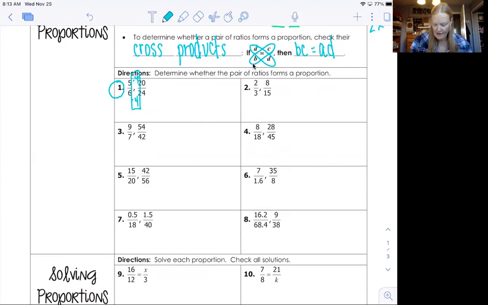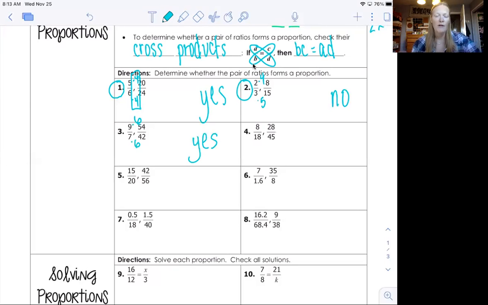So I would write yes. Okay. Now, here, look at number 2. If I do 3 times 5 to make 15, but 2 times 4 makes 8, not the same thing. So I would say not in proportion. Okay, so let's try the giant one and see how far that gets us. Okay, so we're going to do 7 times 6 makes 42. 9 times 6 makes 54, so those are in proportion.